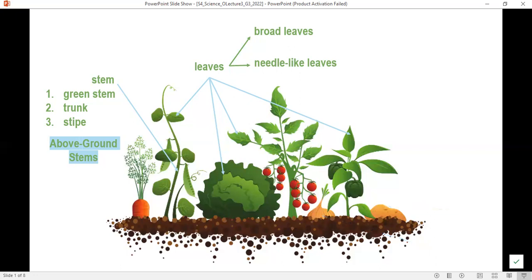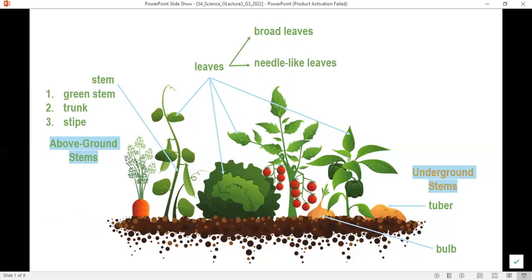There are 5 different kinds of above ground stems. However, the bulb and the tuber are 2 types of underground stems. The potato plant has a stem that we can eat, which is the potato. This potato stores food. We can consume it, we can eat it, and it is called a tuber. The bulb, onions and garlics, they have bulbs. These bulbs have short underground stems, and we eat their leaves. This carrot, the carrot we eat, is actually a root. It is a root that stores food, so it is a storage root.